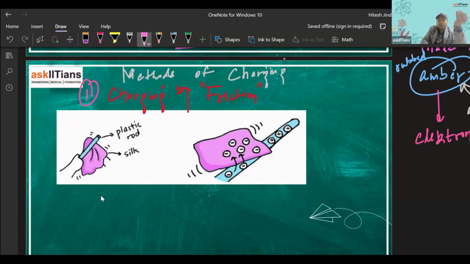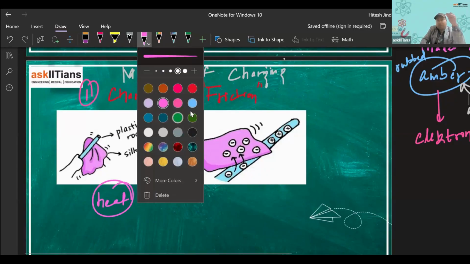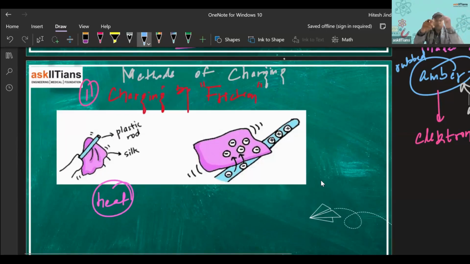And due to that heat generation, what happens? That heat is taken by the electrons, right? So the electrons of one of the bodies get that heat and they become free and are transferred to another body, like we are seeing in this case.